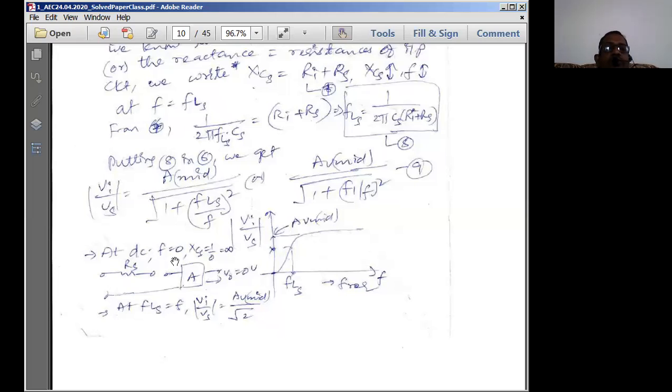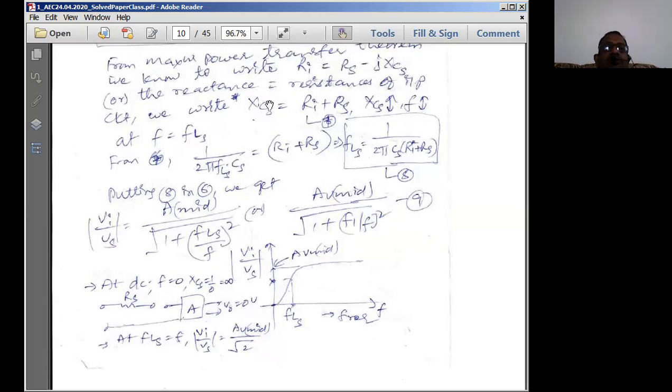See here, if F is equal to 0, at DC, reactance is equal to infinity, because reactance is inversely proportional to F. As F becomes 0, 1 by 0 is infinity. So once the reactance is infinity, AV midband by infinity is nothing but 0. That means the overall gain becomes equal to 0.